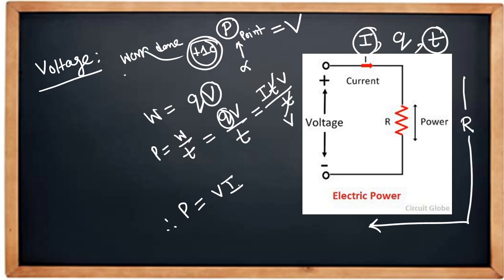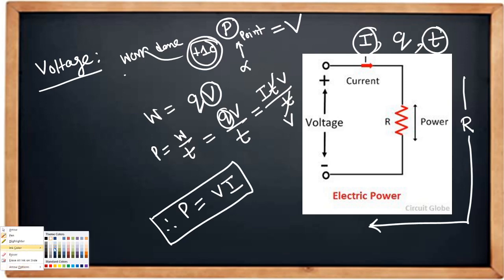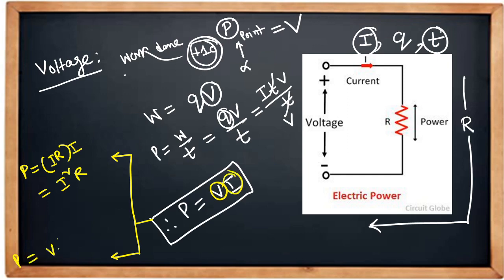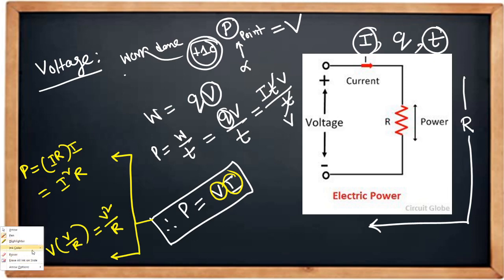Okay. So now this power expression we can again represent in a different way. One is like this: P equals, now V is IR, so V into I, it will come I square R. Also we can write power equal to V into I, where I we can write as V by R, so it will come V square by R. So in this slide we have learned three expressions for power.